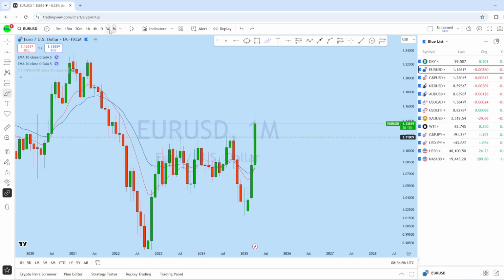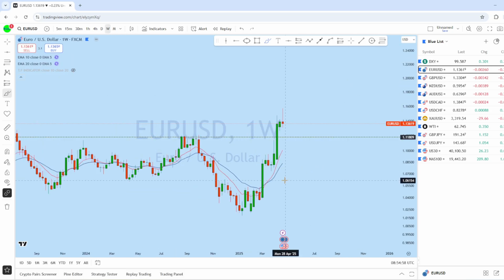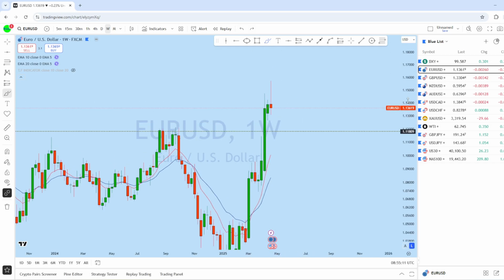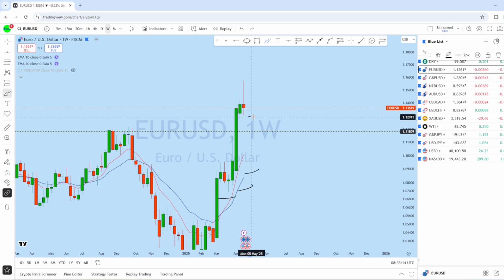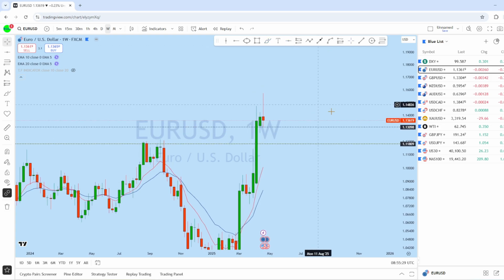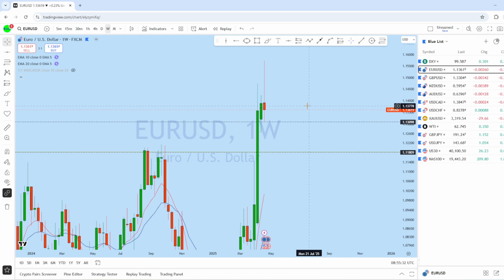If we look at the weekly chart here, this is the weekly impulse, and we can see from here a weekly move followed by this correction, and we can see another move, and this is the last week. There is a doji formation here, and we can see the market is still maintaining a series of higher lows from the weekly on euro dollar. Expecting this price to potentially break that low, grab the liquidity, and then return back again to the upside. So this is the weekly low here, expecting the price to retest and then potentially move up again.